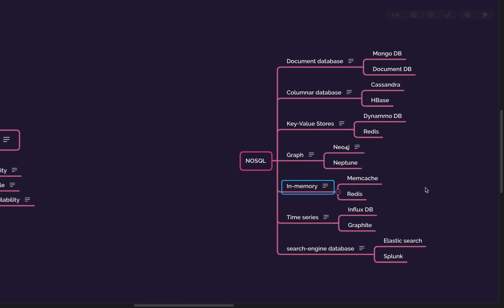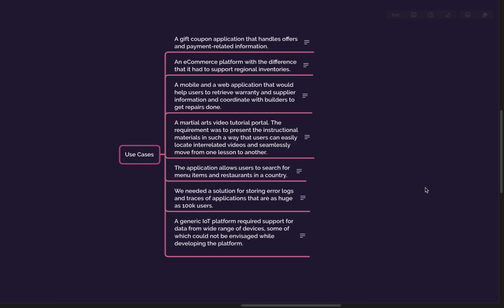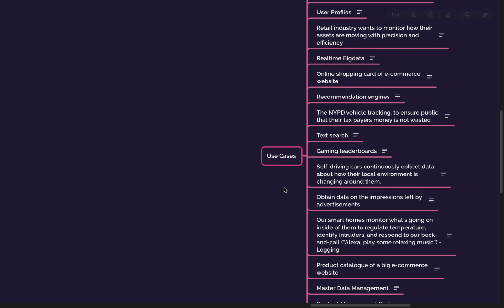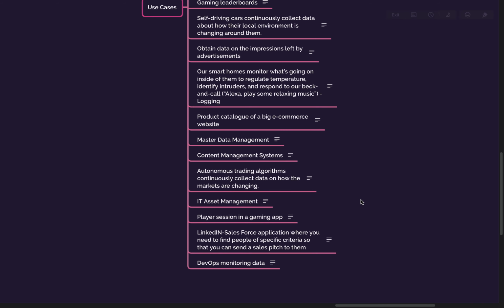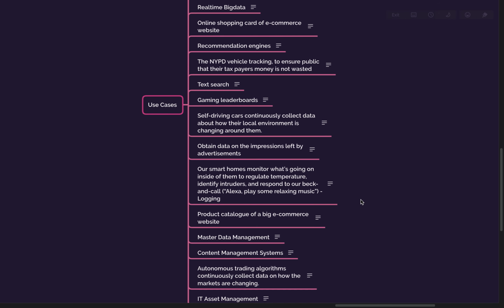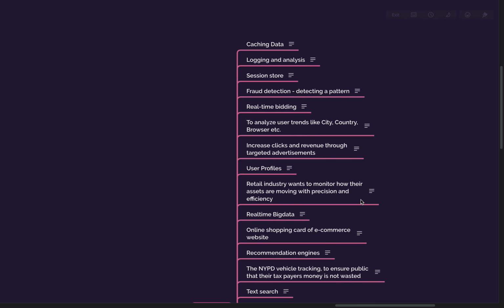Okay, so the core part that we want to discuss today was regarding the case studies. So we'll first go through all these case studies in general, what they are doing, and then we will discuss each one of these case studies, that what exact database we need to use for which use case.